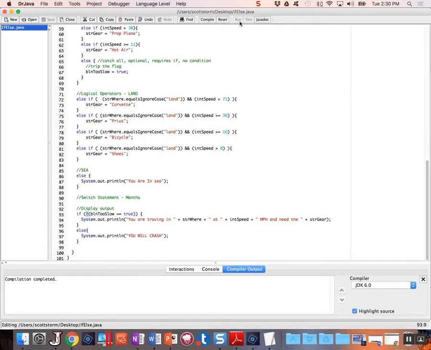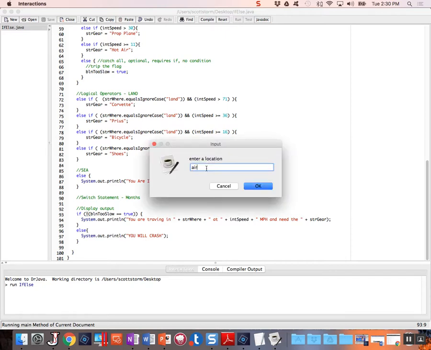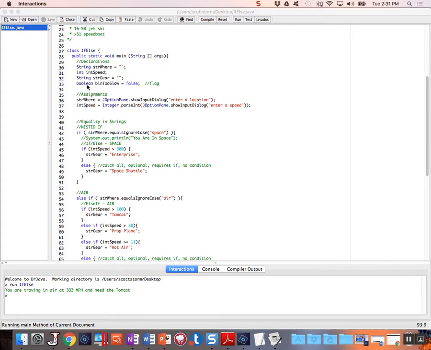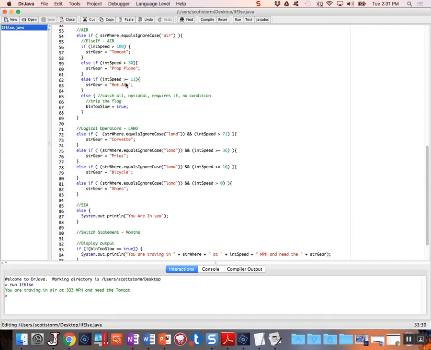So now we're going to compile and run this, and we'll use the exact same user input as before. We're in the air, and we click OK. We enter 333 as our speed, and click OK. Now you are in the air traveling at 333 and need a tomcat. We knew that. What happened here, though, is that Boolean too slow has a value of false. Since our speed was always greater than or equal to 11, this line of code was never executed. So Boolean too slow remains false the entire time.